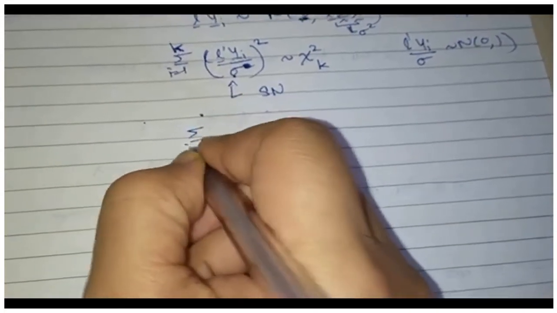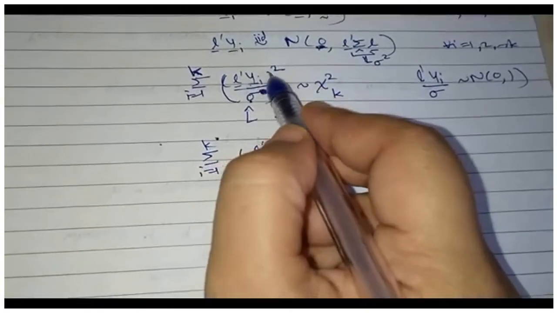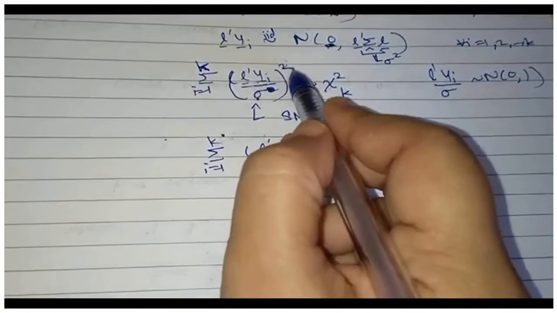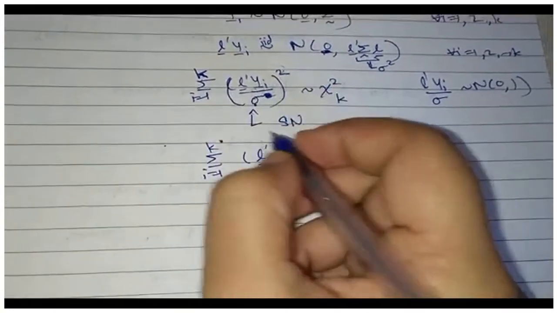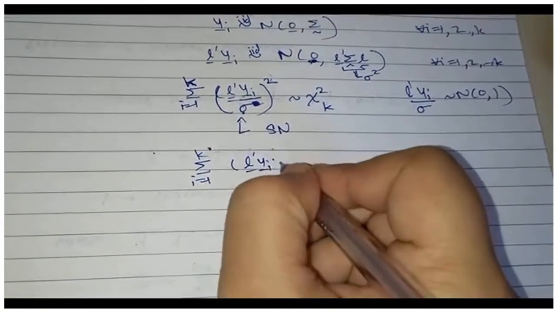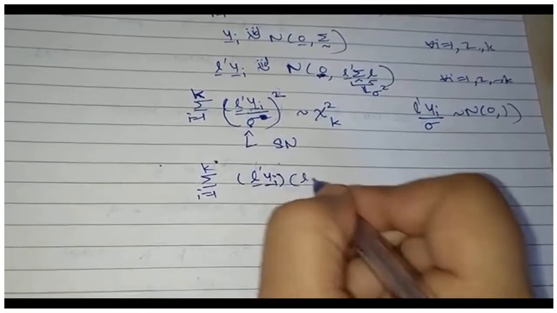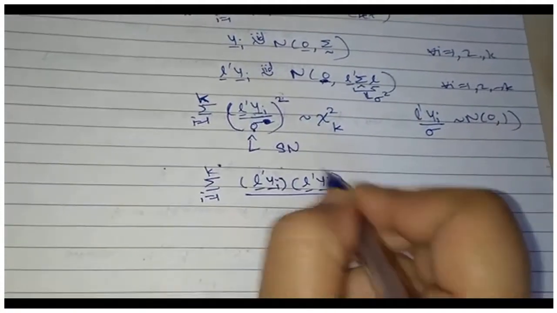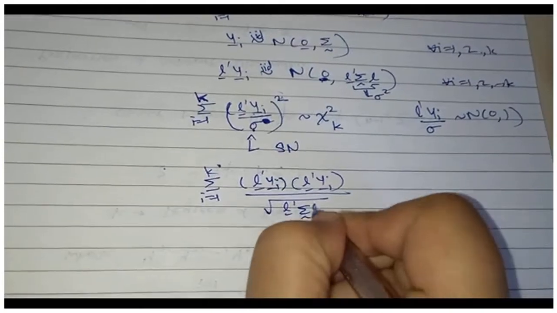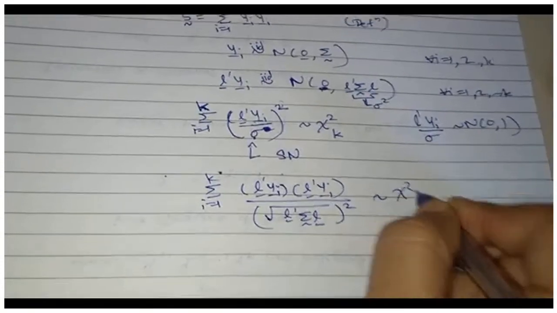So I am writing sum over i going from 1 to k, L prime yi squared. Actually, L prime yi upon sigma, where sigma is the square root of L prime sigma L, I have to take the square of it, follows chi square k.